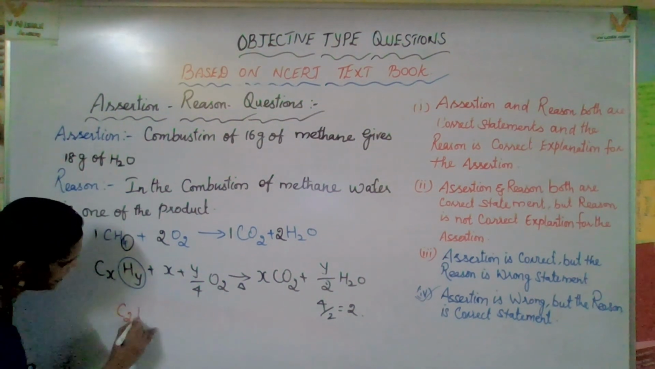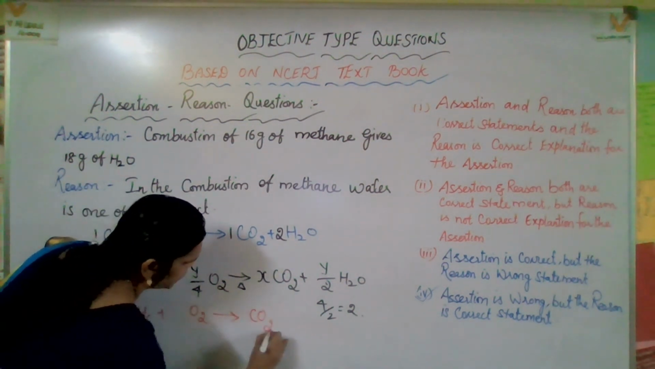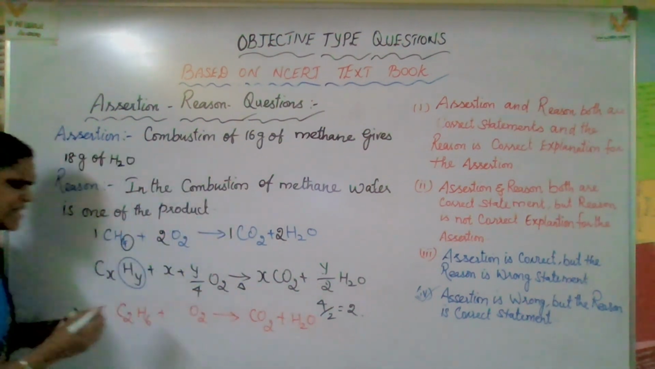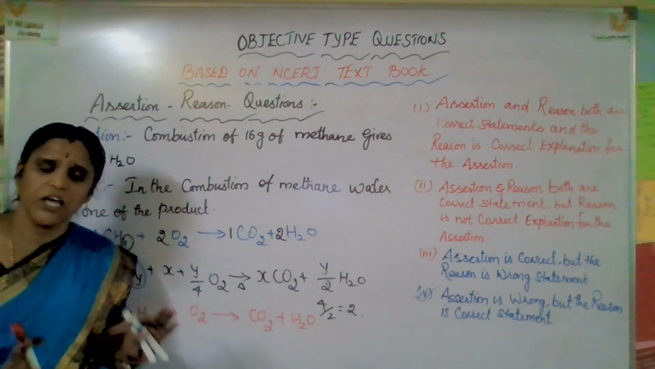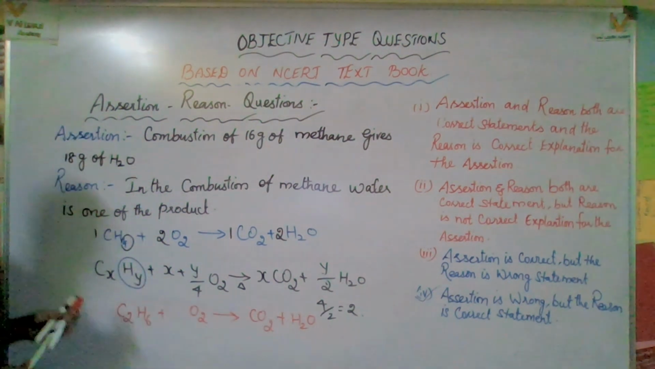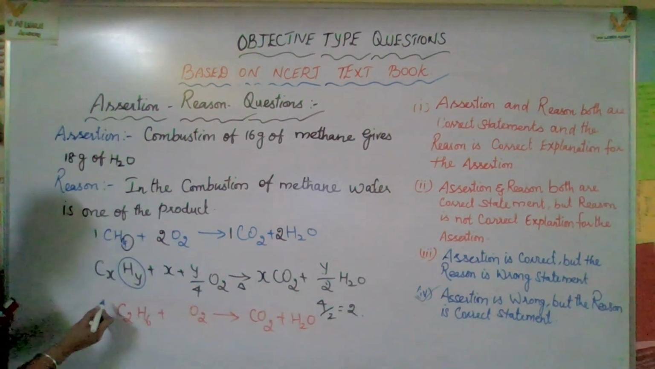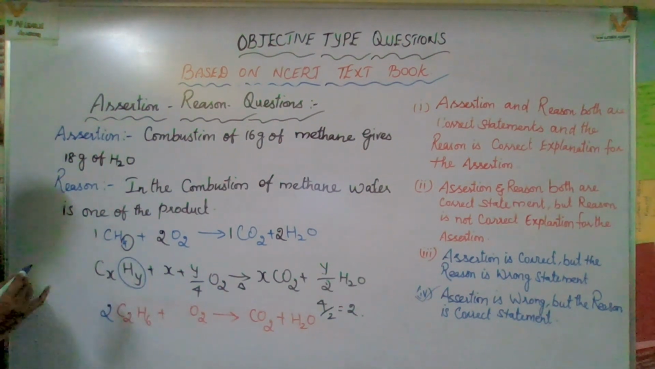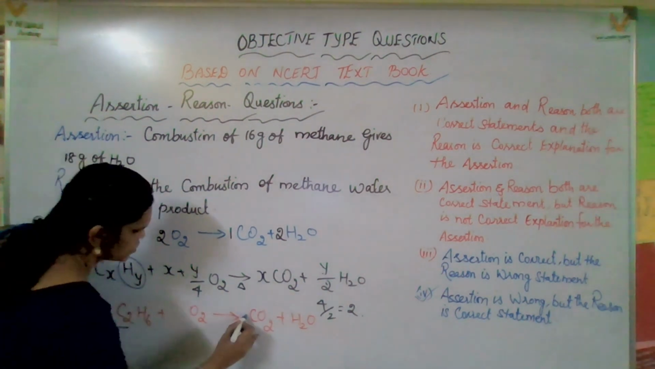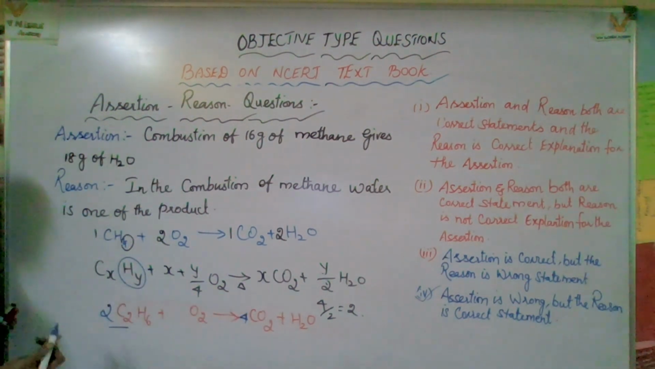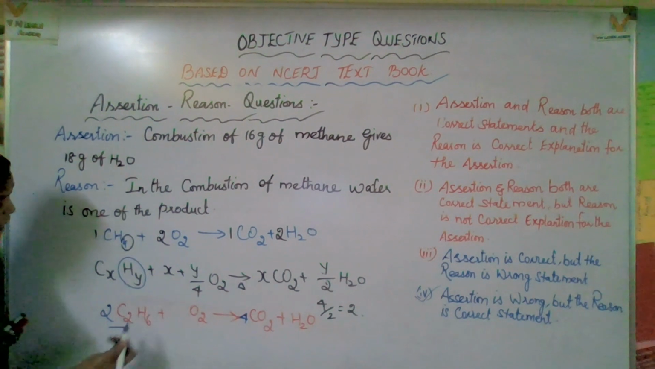C2H6 plus O2 gives CO2 plus H2O. See, it's a general formula. In hydrocarbon combustion, you will only get carbon dioxide and water, but balancing is the matter. So here, according to this, we cannot balance directly. So let us put 2 here. If we put 2, how many carbons are available? 4 carbons, so I put 4 carbon dioxide. Now hydrogen, how many are there? 12 hydrogens are there.